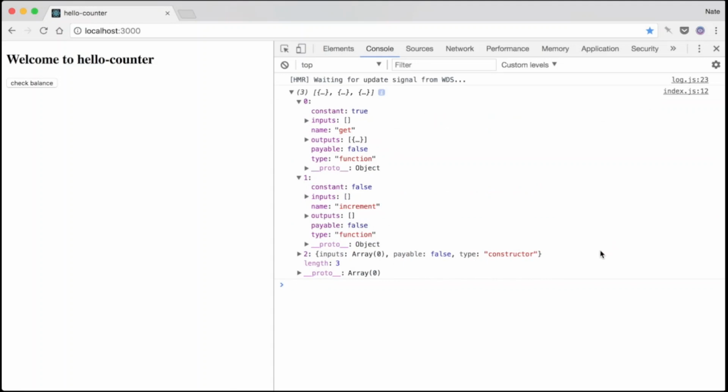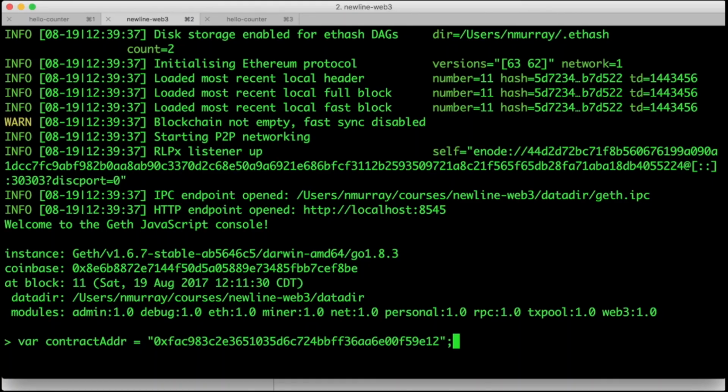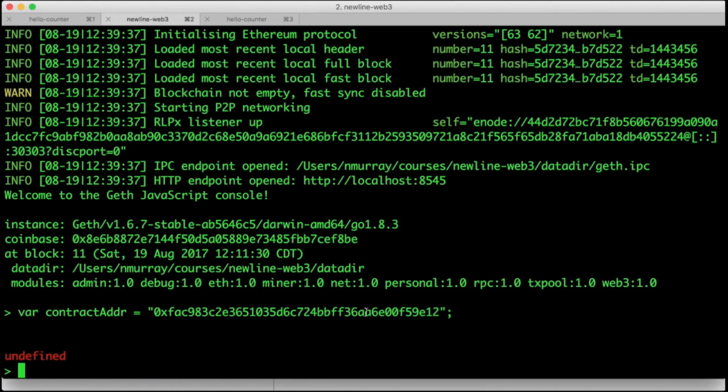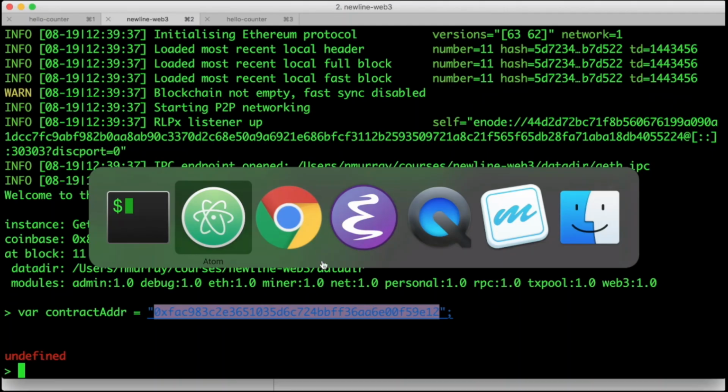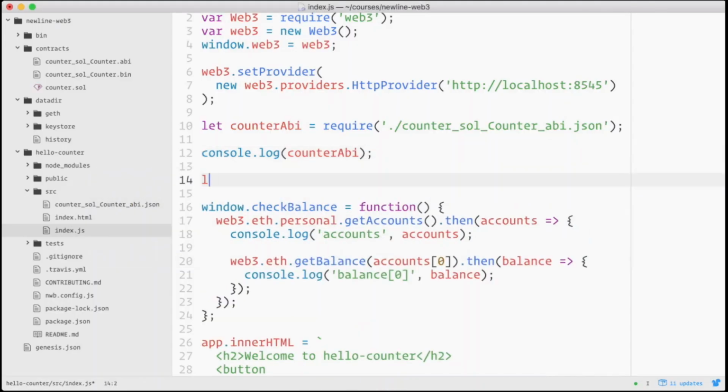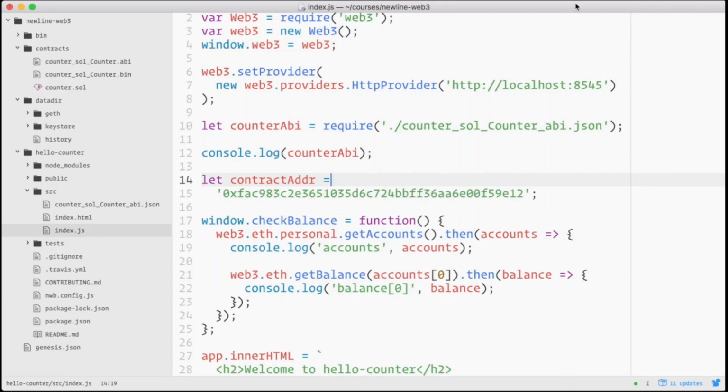Also remember that our particular instance of the counter contract lives at a specific address on the blockchain. I hope you saved the contract address from last time. So I'll copy that address, and I'm going to define a variable, let contractAddress equal, and then paste the hash in. And remember, this is an important point. When you deploy your website, it lives on a specific domain name. When you deploy your contracts, they'll live at a specific address. So you'll have these addresses hard-coded, or at least in a config file, committed into your code.